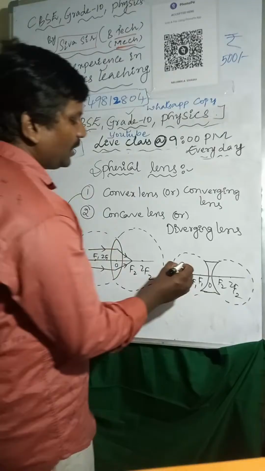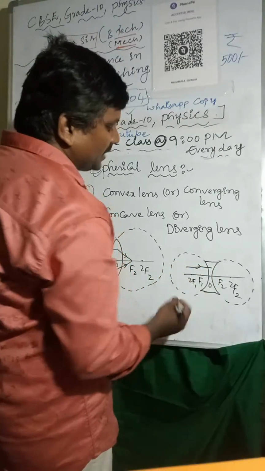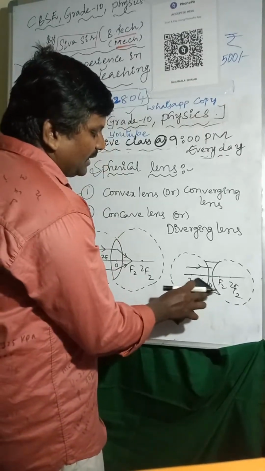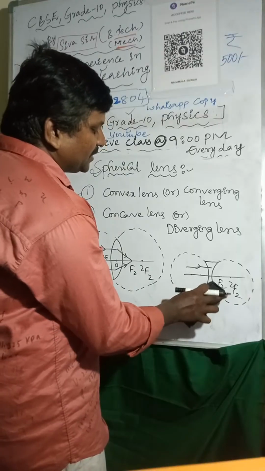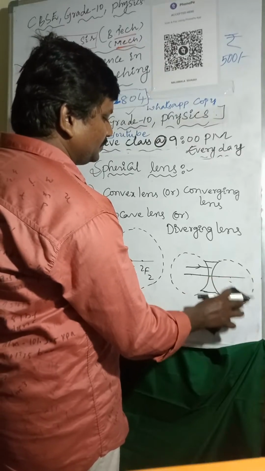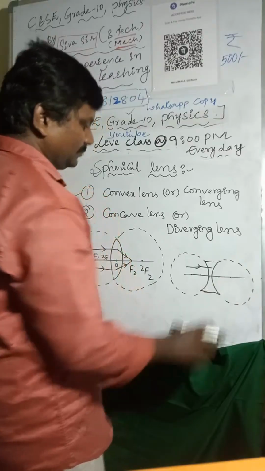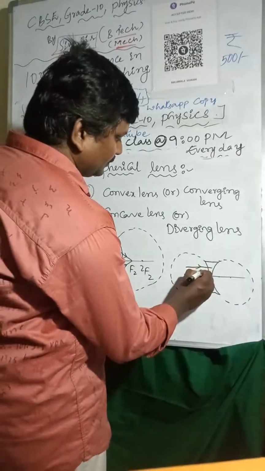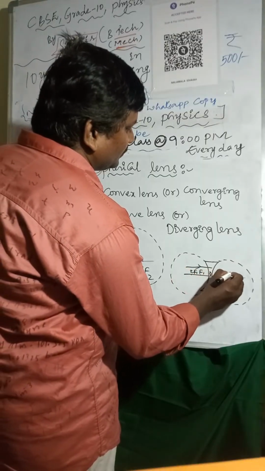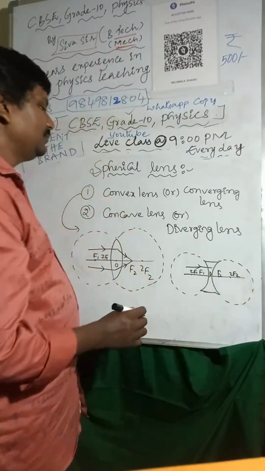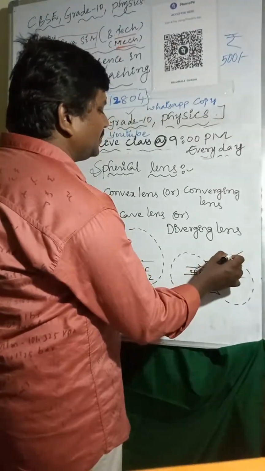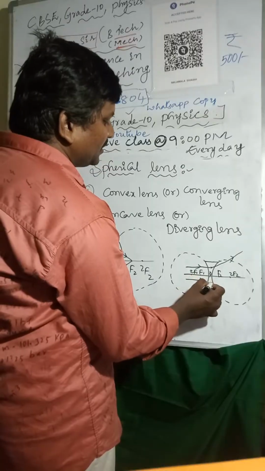If the light rays are falling on it, if the light rays are incident on it, what happens? Those light rays will diverge. Those light rays will diverge from the lens, or move away from the principal axis. Here I'm considering that after refraction those light rays will diverge. Here also those light rays will diverge like this.